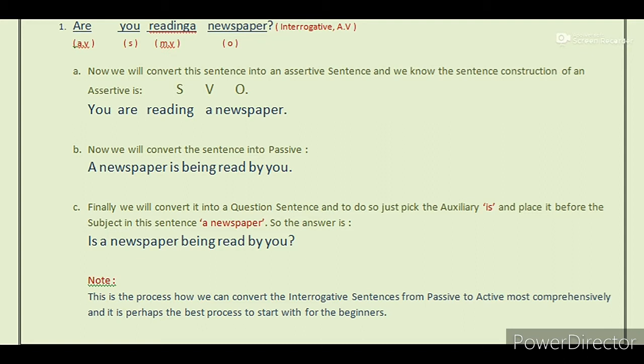Next point, finally, we will convert it into a question sentence, and to do so, just pick the auxiliary is and place it before the subject in the sentence, a newspaper. So the answer is, is a newspaper being read by you?